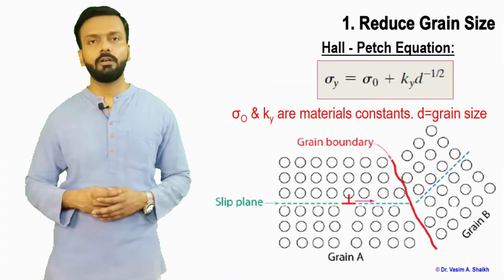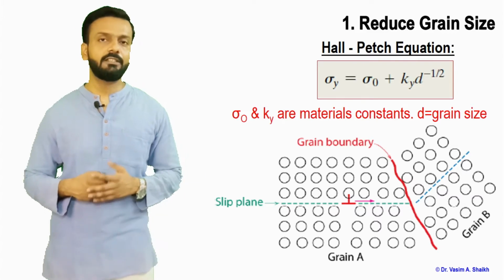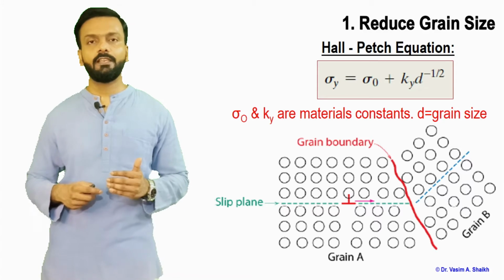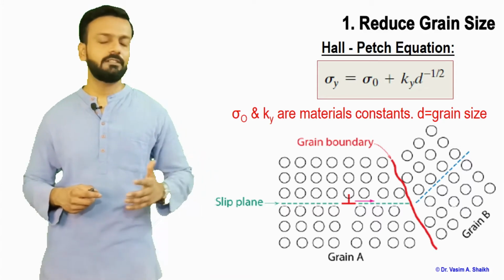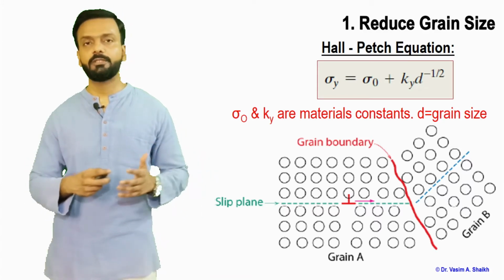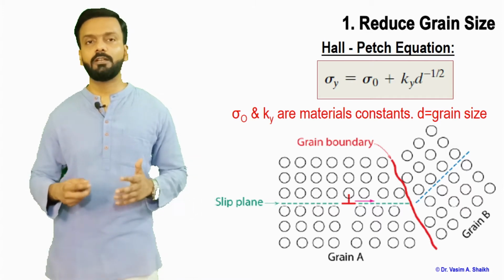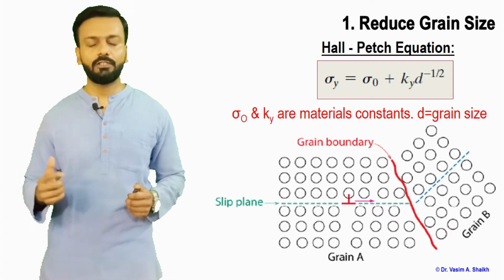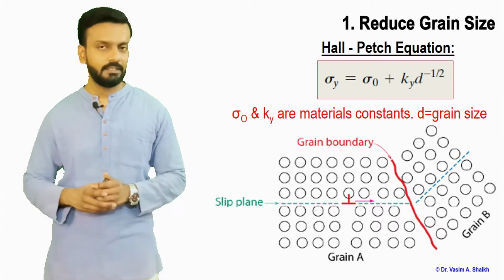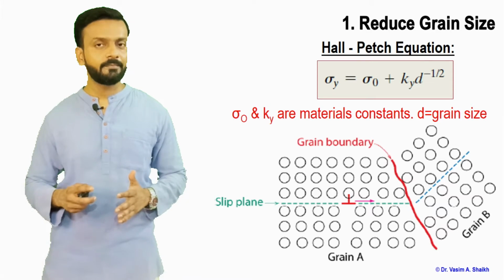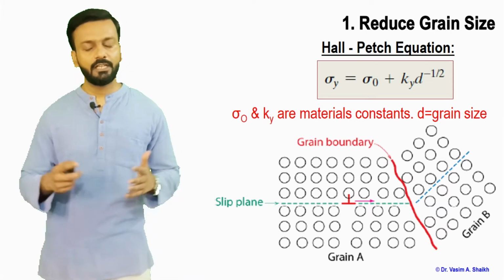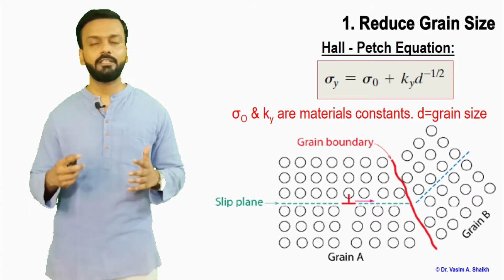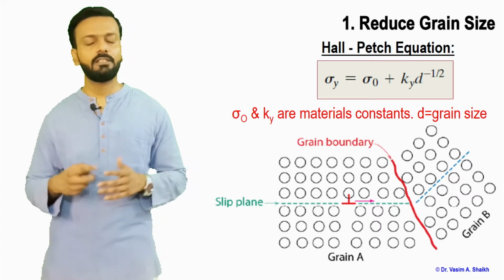So there is a Hall-Petch equation which tells us that if the diameter decreases, then the yield strength of the material increases. That is the relationship given by the Hall-Petch equation. Here sigma O and Ky are constants of the material. Each and every material will have its own constants, but here D is the diameter of the grain. As we can see from this equation, once you reduce the grain size, the yield strength of the material increases.